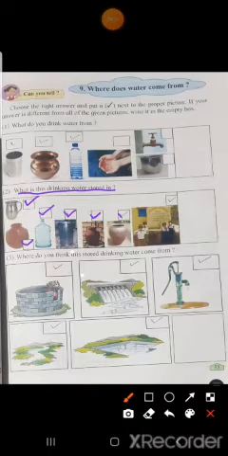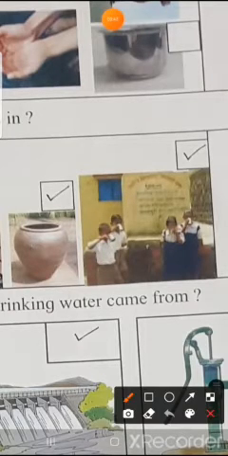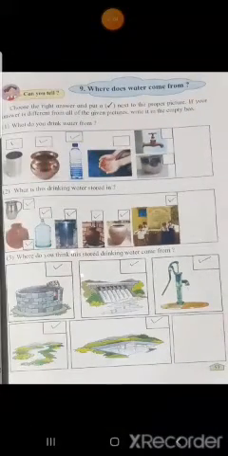Big pots like this are kept on open verandas. Whoever wants to drink water can come and drink water. Now see here children, in the next picture some students are drinking water. This is a tank. Here water is stored, and the children are taking water from it for drinking. So here also water is stored. So all this you will give a tick mark.